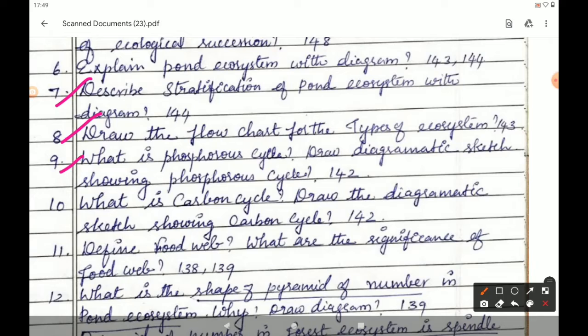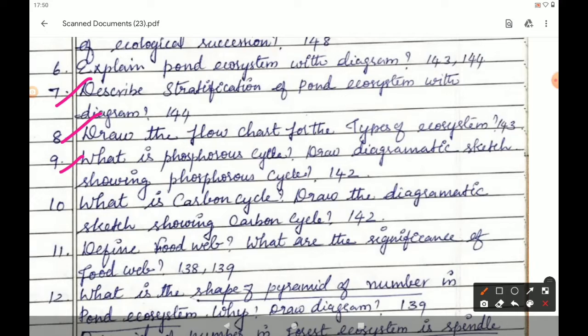The next 9th question. What is phosphorus cycle? Draw diagrammatic sketch showing phosphorus cycle. Page number 142. Phosphorus cycle. At page number 142 it is given. It's a type of sedimentary cycle.